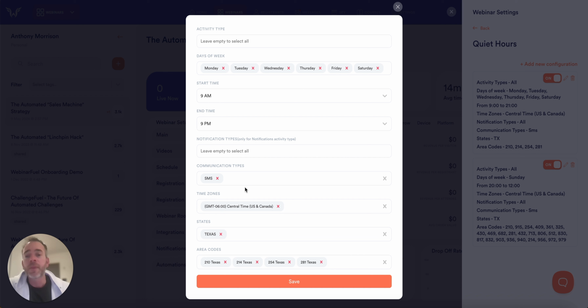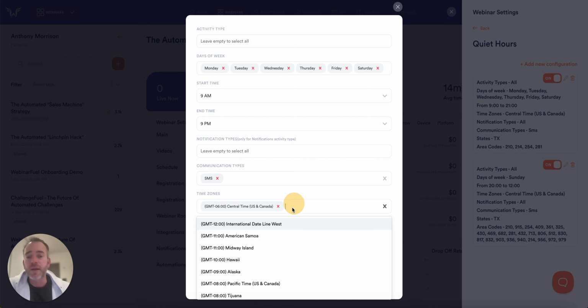Just to be clear, it blocks any of these things. So if it is between 9 a.m. and 9 p.m. in the Central Standard Time Zone, okay, that Texas is in, it will block that message from going out, because obviously it only applies to people that are in the state of Texas when they get the SMS. And then of course, area codes blocks any of those area codes from getting that SMS between this time and this time in the Central Time Zone. And then of course, the state blocks it from the state.